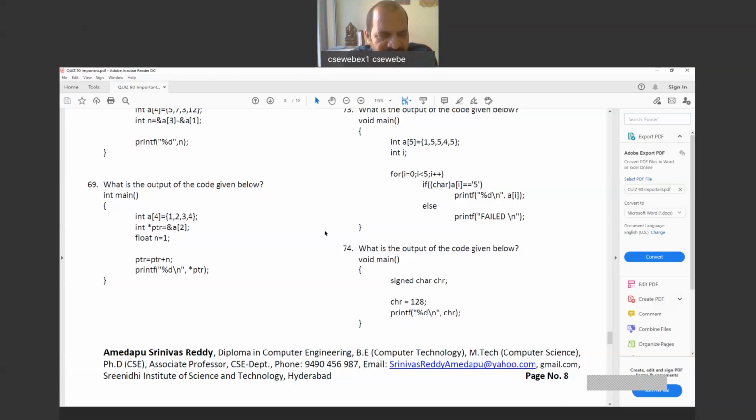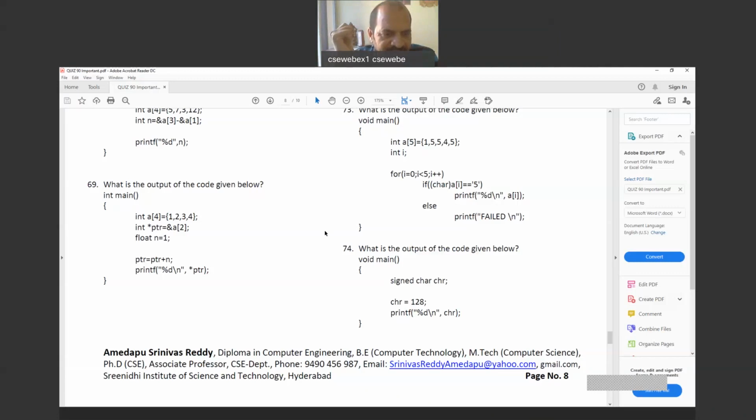Array A[4] is defined and initialized with 1, 2, 3, 4. So now the pointer variable is equal to ampersand A[2]. That means we have collected the address of A[2]. If we assume again 20,000 as an example, at the 20,000 memory location, A[0] will be there. At 20,002, A[1] will be there. At 20,004, A[2] will be there. So we took 20,004 into the PTR. So now float n is equal to 1. Variable n is defined as of type float and initialized with the value 1.